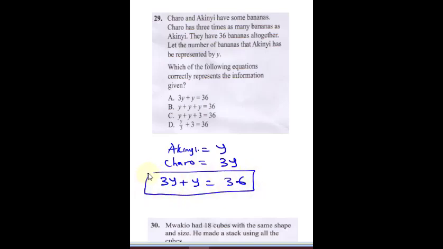So if Akinyi has Y, Charo is going to have 3 times Akinyi, which is 3 times Y. That means the two of them summed up together is 3Y plus Y, and it's 36. So this is the correct expression of the equation. Comparing these, you're going to see A is the correct answer.